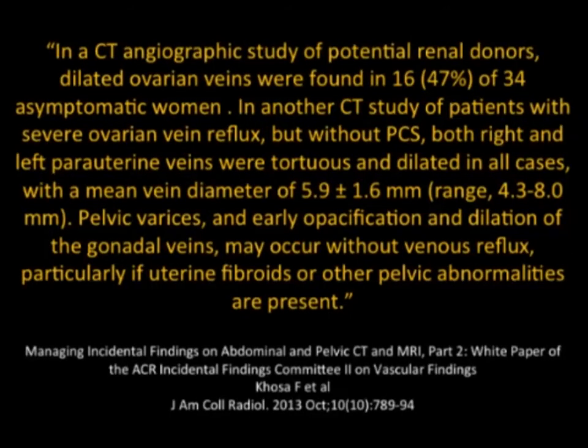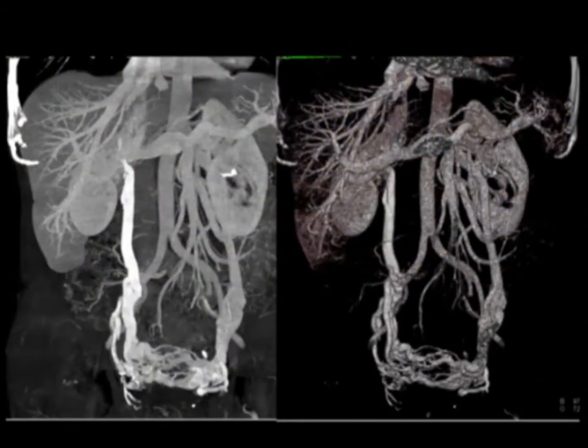And I mentioned this before about renal donors. Dilated ovarian veins were found in almost half of this one series of 34 asymptomatic patients. So it's just something that's not going to be uncommon. Again, another example: when you see the vessels looking like this, that's a different story. But simply seeing the pelvic veins minimally prominent or a prominent left or right gonadal vein, that alone is not going to bother me. When it looks this large and when you see this much of a cluster, it almost gives you the feel of an AV malformation. Those are the cases I will comment on, and those are the cases where patients indeed will be symptomatic.